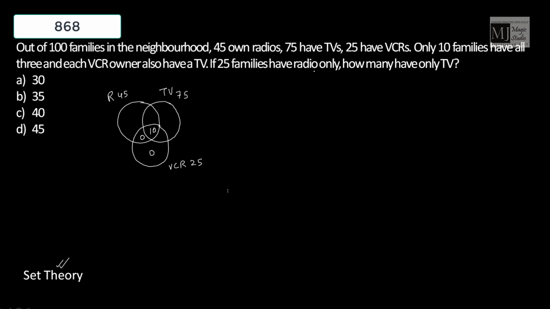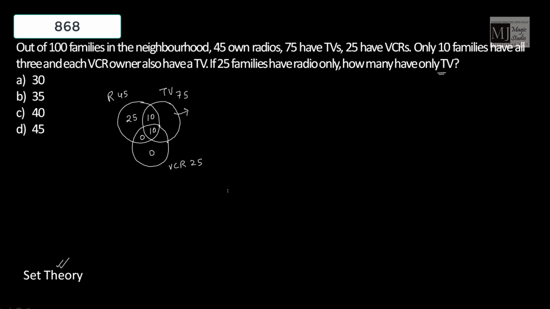If 25 families have radio only, this area is radio only, which is 25. How many have only TV? We are looking out for this area. One by one we can complete the Venn diagram circles. 25 plus 10 is 35. 45 minus 35 is 10. So this would be 10.